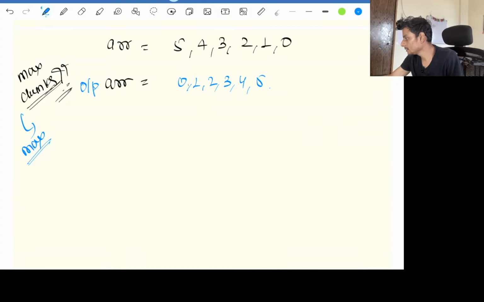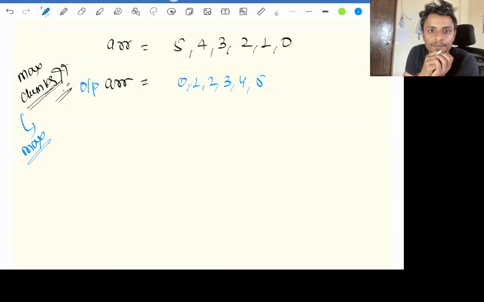Anyone? Anyone can let me know what can be the maximum number of chunks in this particular array? Come on guys. 1. Correct, proper, accurate answer.